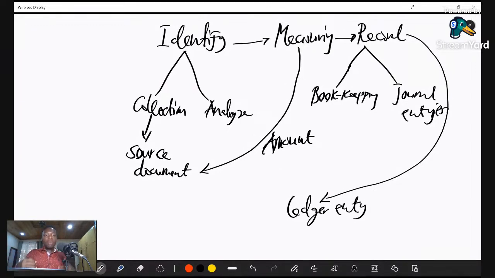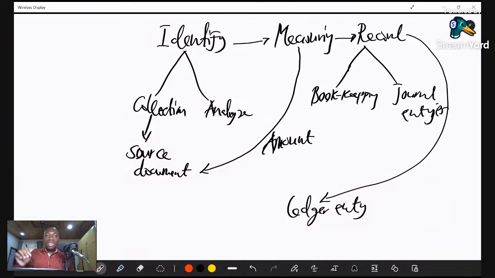At the end of the day, we must sum up all this information and then post them into a ledger. What is a ledger that I'm trying to talk about here? A ledger is actually an account of all the transactions that have occurred. Let's note that accounting is all about monetary substance.